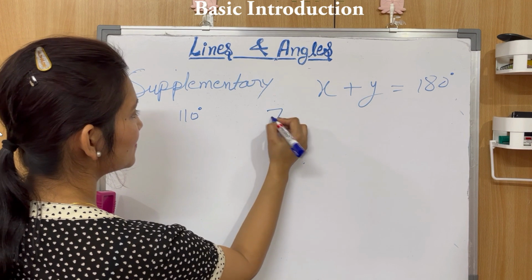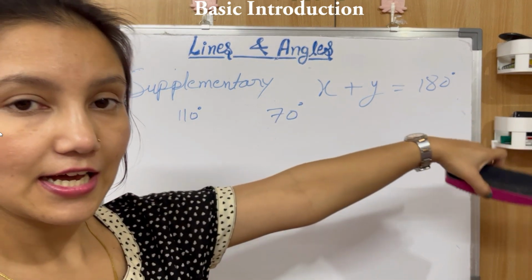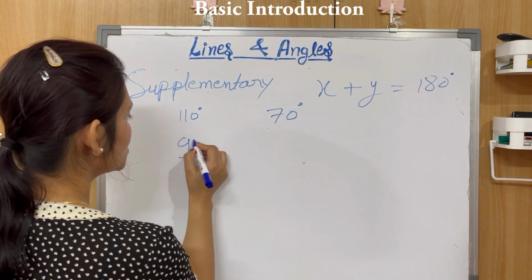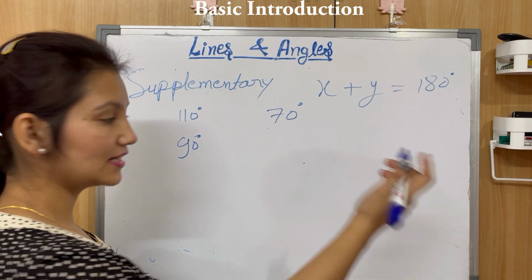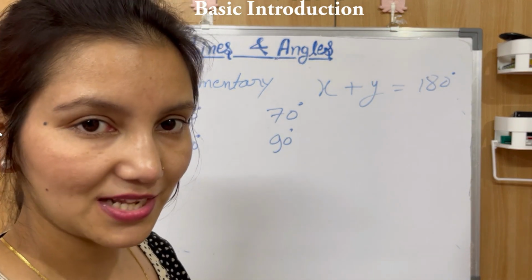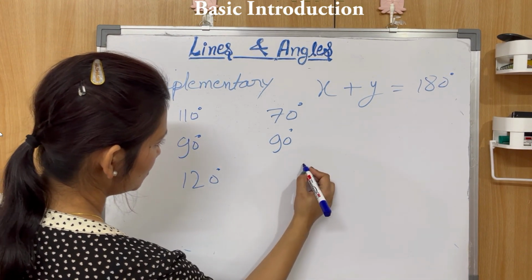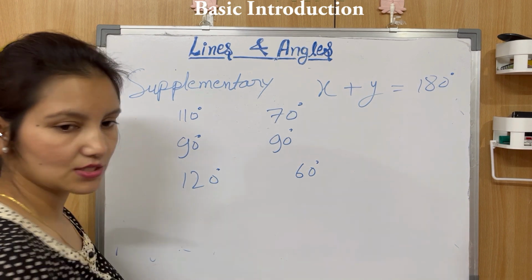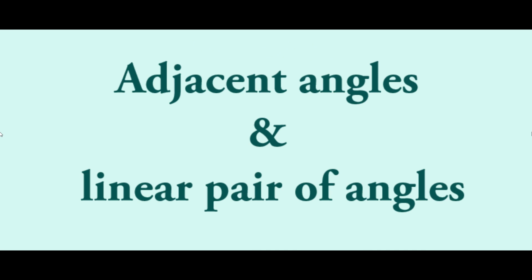Okay, so let's take some examples. 110 degrees and 70 degrees. These are supplementary angles because their sum is what? 180 degrees, right? If I ask you what is the supplement of 90 degrees? The supplement of 90 degrees is 90 degrees because 90 plus 90 is 180 degrees. Let's quote some more examples. 120 degrees and 60 degrees. So these are supplementary angles.